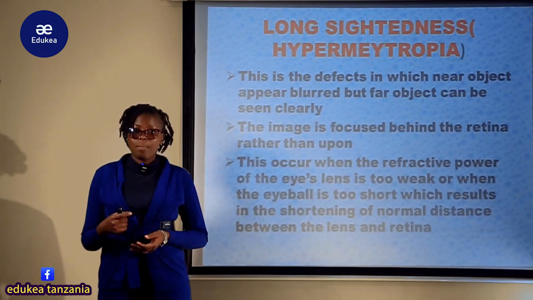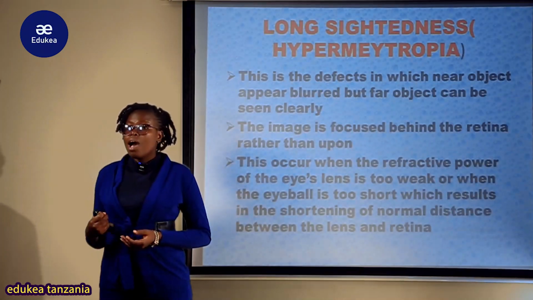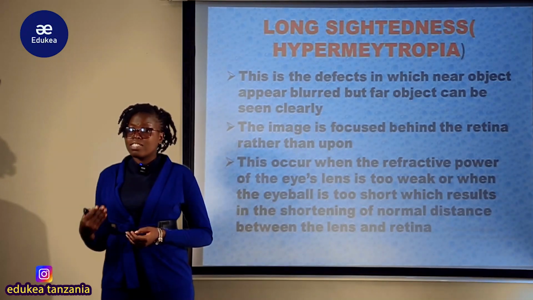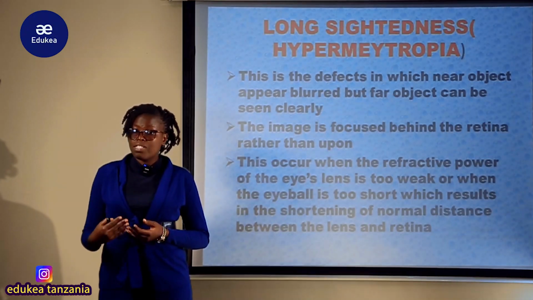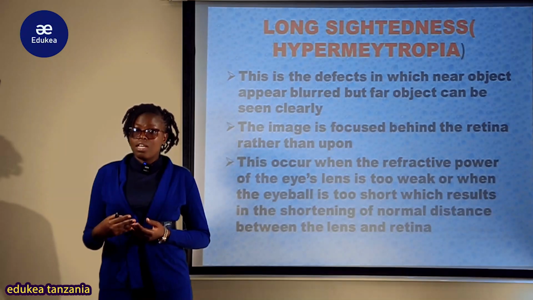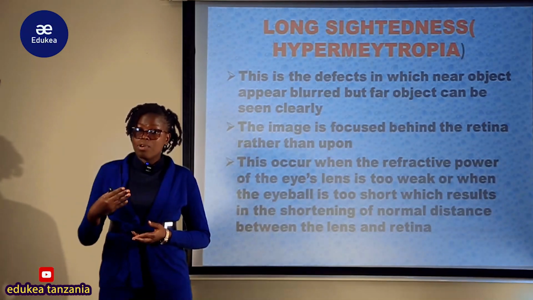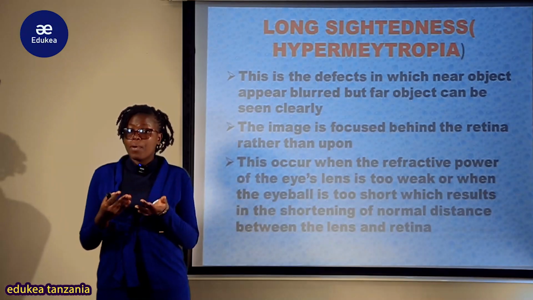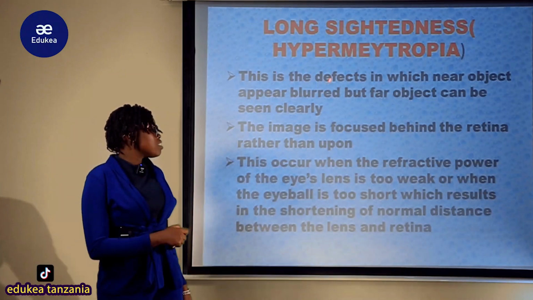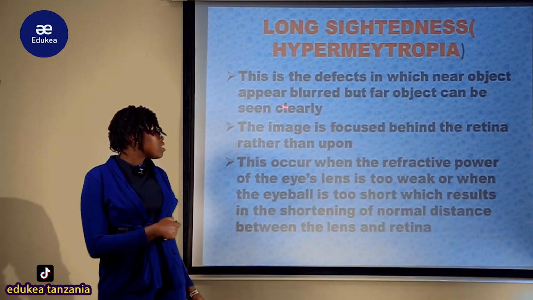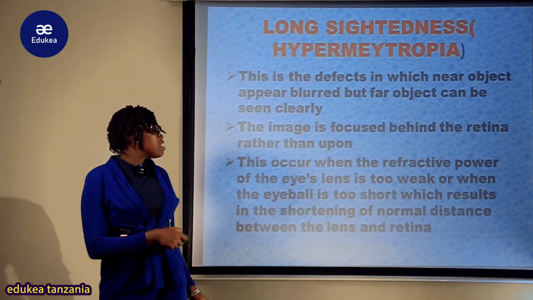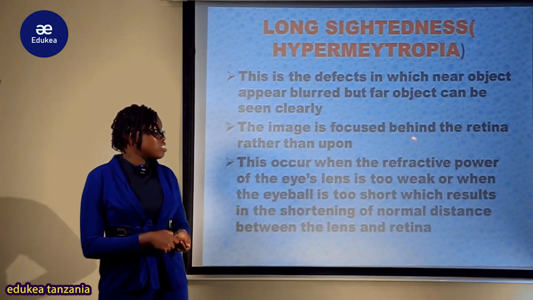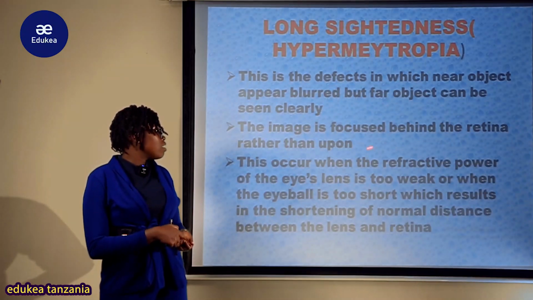Nyingine ni long sightedness au hypermetropia, ambayo ni uwezo wa kuona mbali tu, uwezo wa kutokuona karibu. Kwa katika long sightedness, mtu ana uwezo wa kuweza kuona the image katika distant object, katika distant position very clearly, lakini the nearby anaona kama mawingu. So this is a defect in which a near object appears blurred, but a far object can be seen very, very clearly. So the image is focused behind the retina rather than upon it.